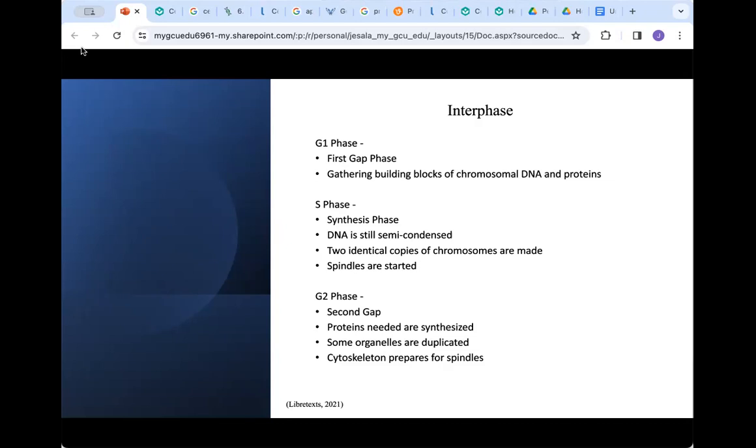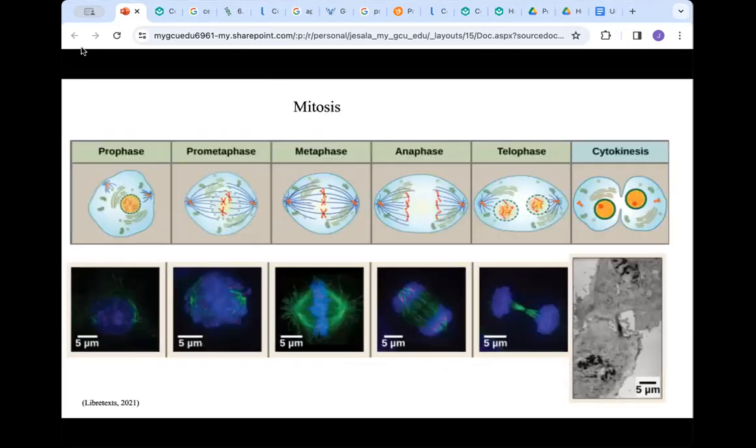The S phase, or the synthesis phase, is the time where two identical copies of chromosomes are made. At this point, spindle fibers are also beginning to form from the centrosomes. During the second gap phase, or G2 phase, proteins needed to proceed through the cell cycle are synthesized. Organelles are duplicated and the cytoskeleton starts to break down some so that it is prepared for spindles to attach.